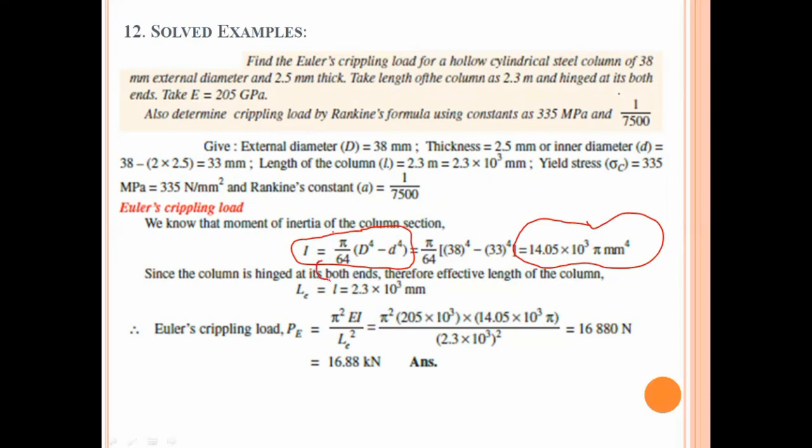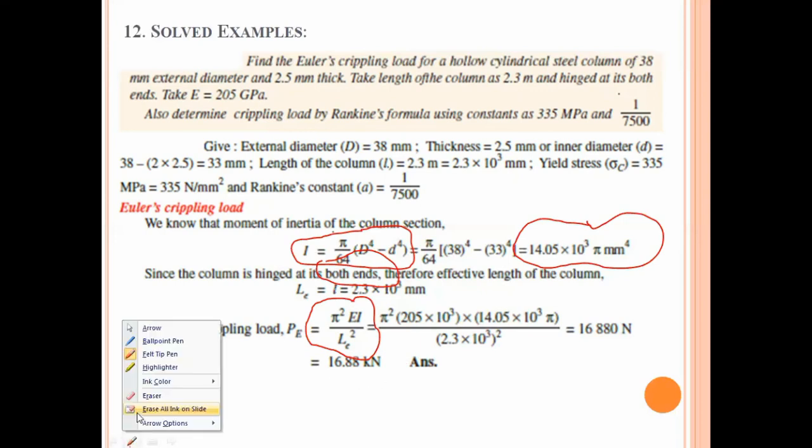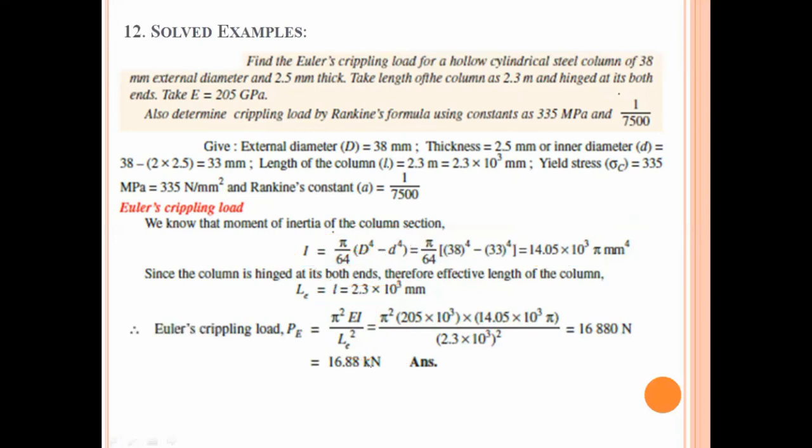Since both ends are pinned, the effective length becomes the original length, which is 2.3 into 10 raised to 3 mm. By putting all the relevant values in Euler's equation and solving, you will have the crippling load nearly equal to 16.88 kilonewton.